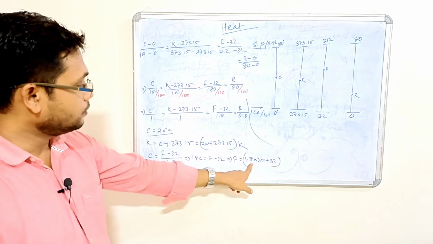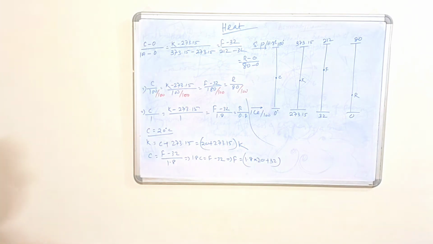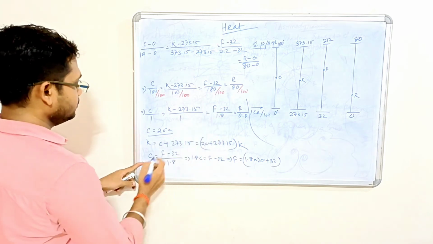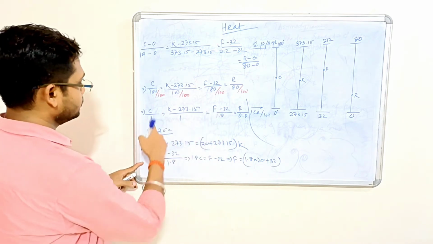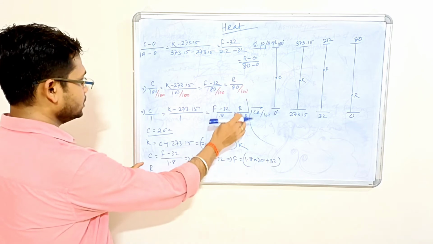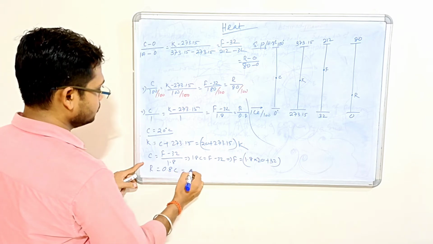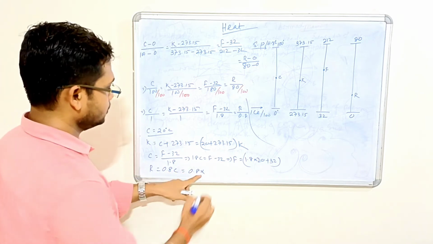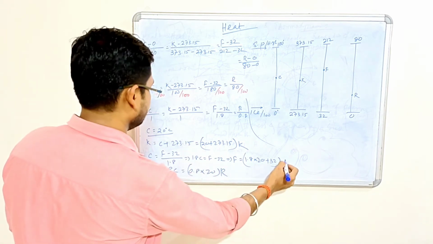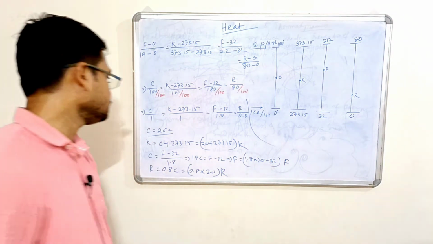Okay, so 1.8 into 20 plus 32. So in case of Reaumur, remember, C by 1 equal to R by 0.8. So R equal to 0.8 C, which is equal to 0.8 into C equal to 20. This is Fahrenheit. So this is the conversion method.